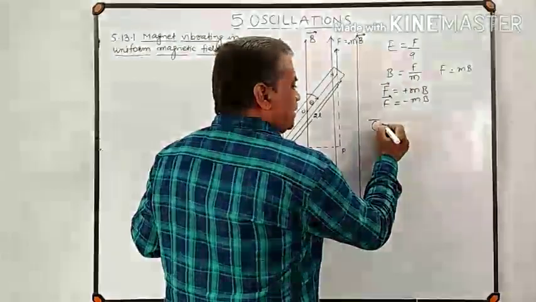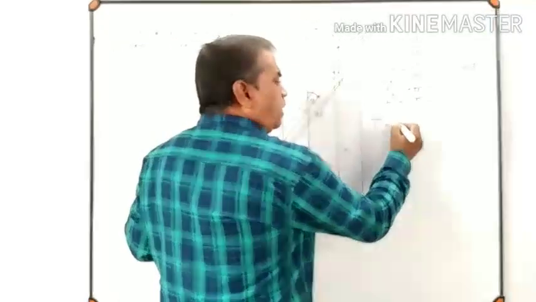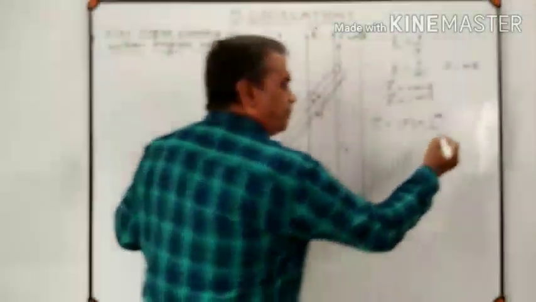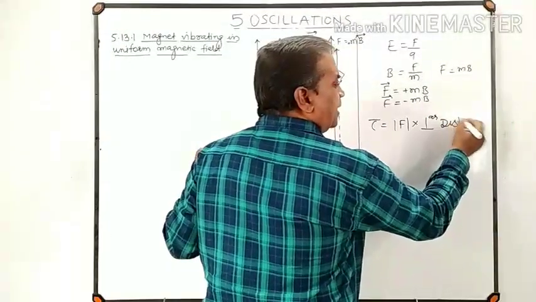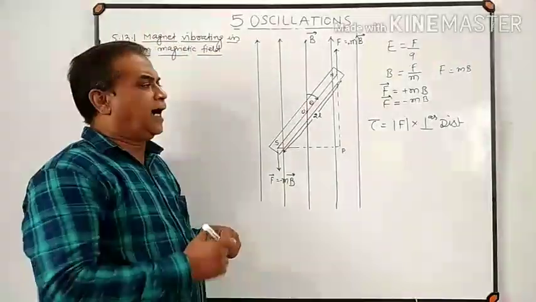So torque is equal to the magnitude of one of the forces multiplied by the perpendicular distance between them, which is also called the moment arm.